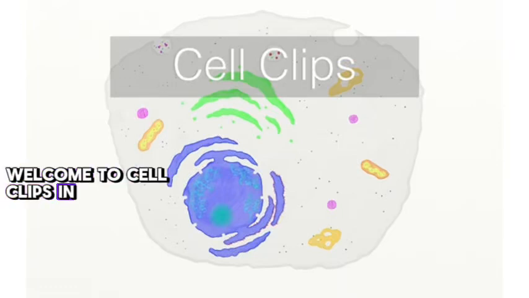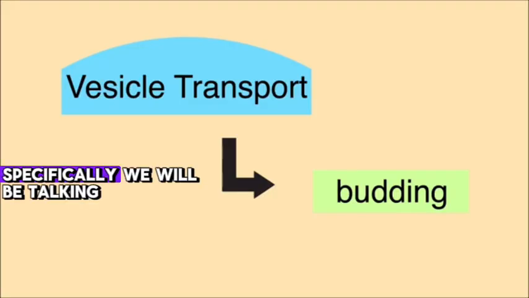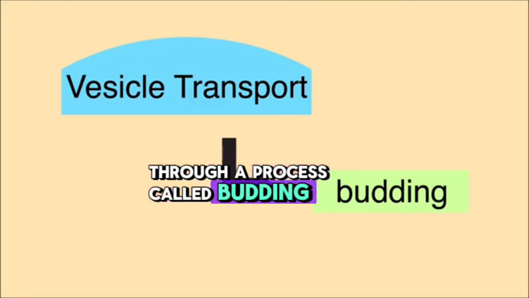Welcome to Cell Clips. In this video, we will be introducing vesicle transport. Specifically, we will be talking about the formation of new vesicles through a process called budding.